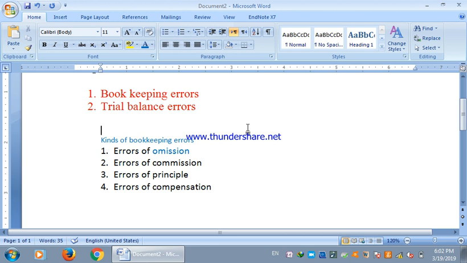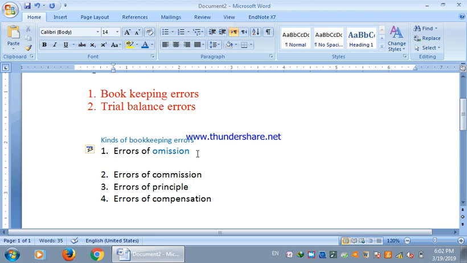Or sometimes an entry has been recorded but is short of the original amount. For example, there is a value of 1200, but it is recorded as 1000.